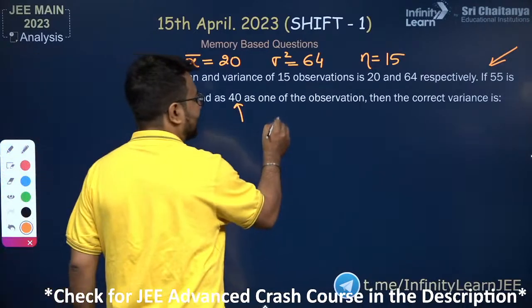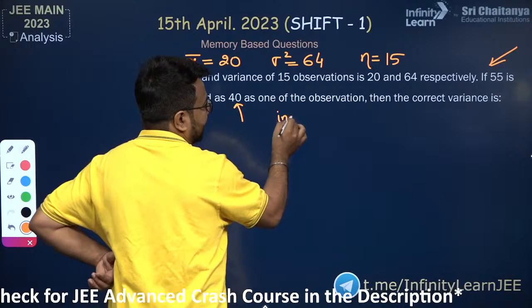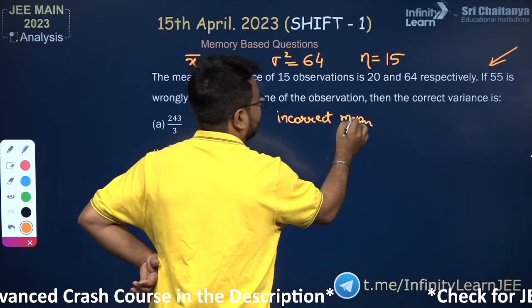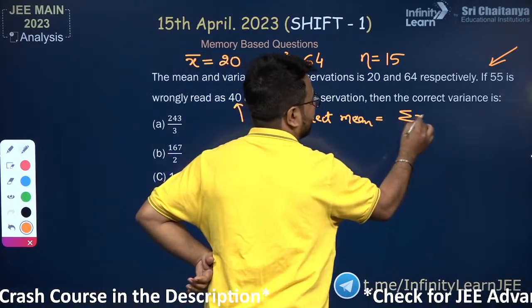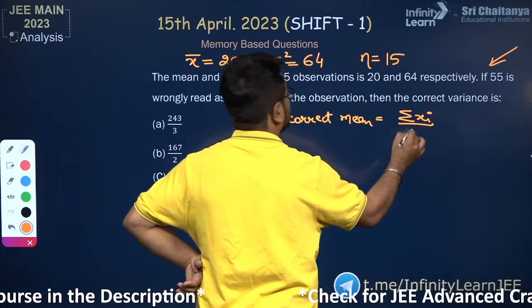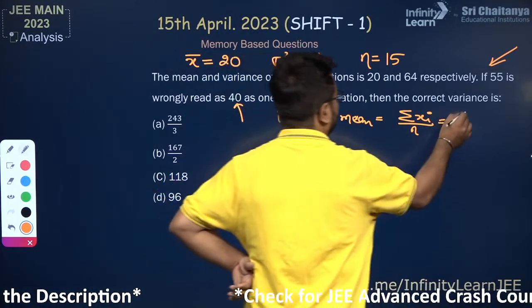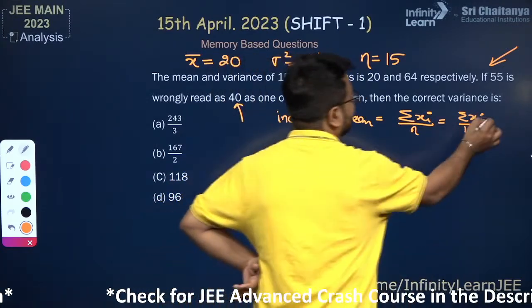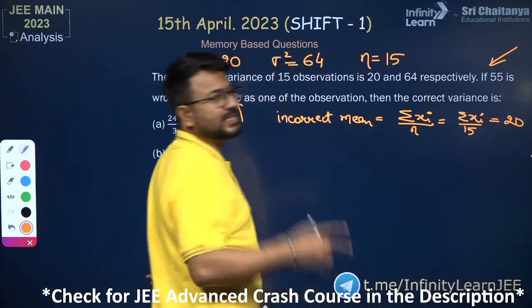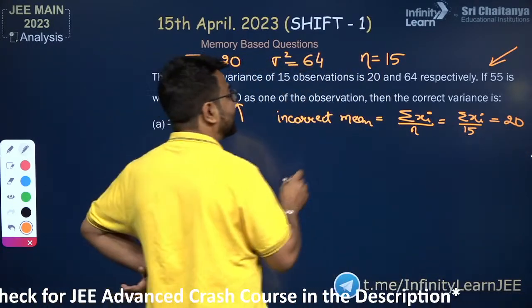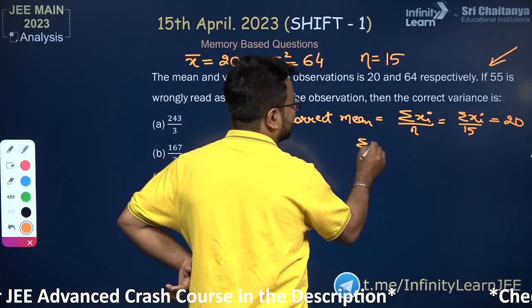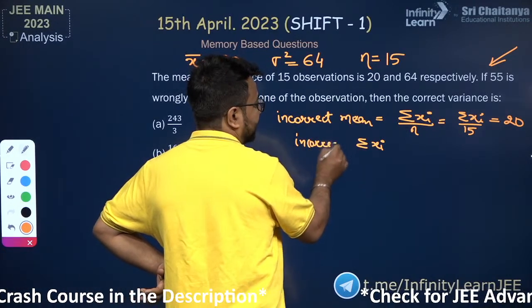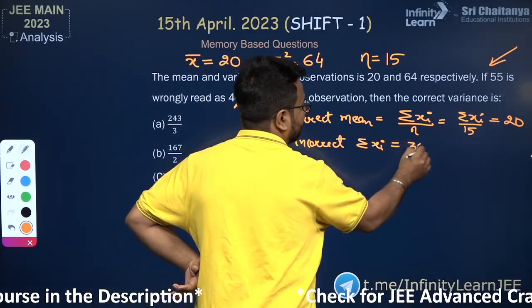So the very first thing is, let us write the incorrect mean first of all. Incorrect mean is given to us in the question itself, and that is equal to 20. So this incorrect mean will be equal to summation of xi upon number of observations. Now summation of xi we don't know, but we know the number of observations, that is 15, and this incorrect mean is given to us as 20. So here I am just taking this 15 to the right hand side. 20 into 15 will become 300. So we got the value of sigma xi. This sigma xi is also incorrect data, and this is equal to 300.